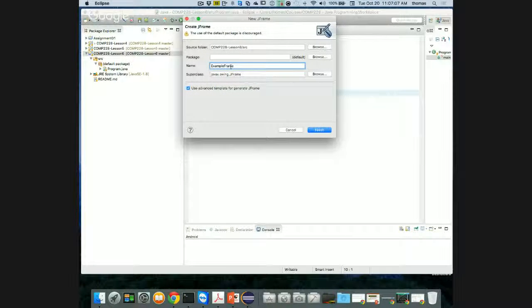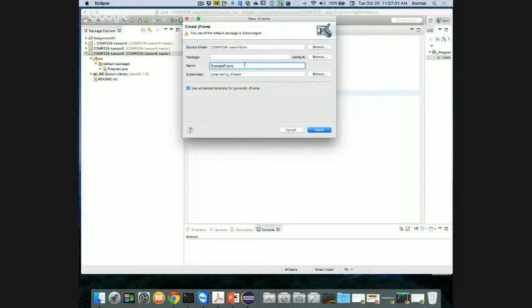Who has these components, by the way? Does anyone have the components that I have? One person, two people. You have the components too? You have the Swing, right? Okay. So who has the Swing components as part of their package? Anyone not have the Swing components? A lot of people. So you don't have anything there at all. Might be part of your perspective. You may want to check to make sure that the Java perspective is the one that you have active, right?